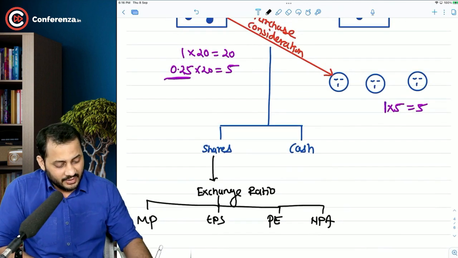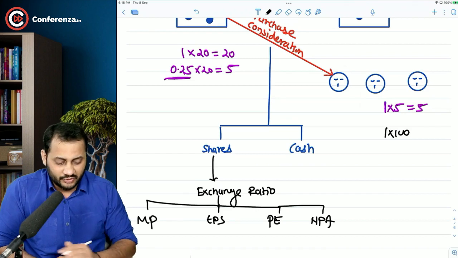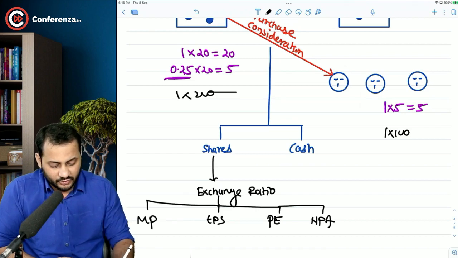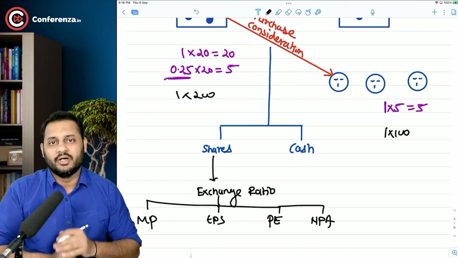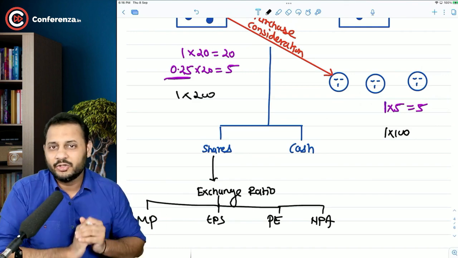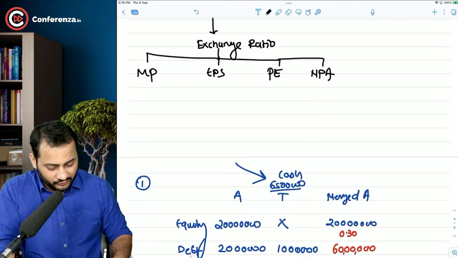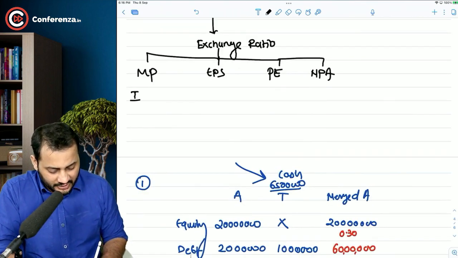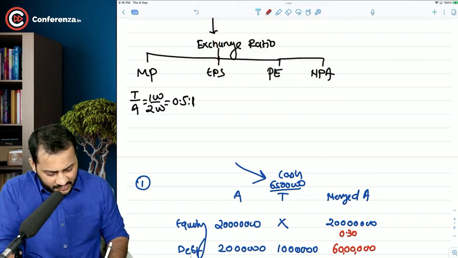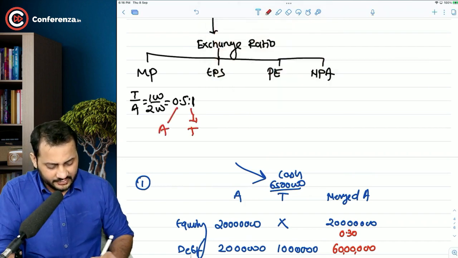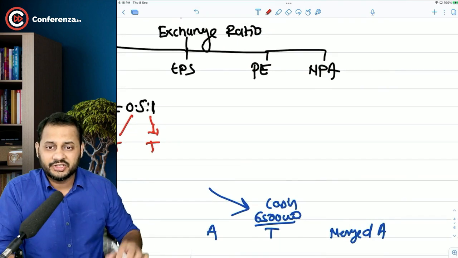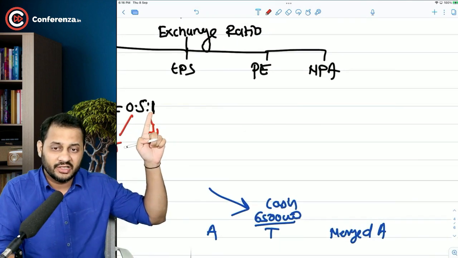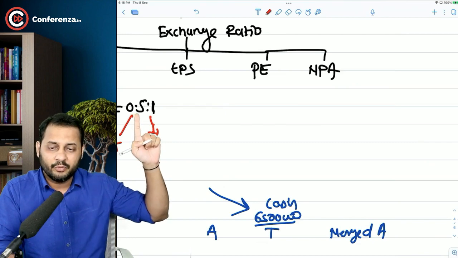We had discussed that the market price of 1 share of the target company was 100 and 1 share of the acquirer company was 200. Then how did we decide the exchange ratio? It was 100 by 200, that's 0.5. So what was the formula, sir? It was target by acquirer. 100 by 200, that's 0.5 shares for 1. For every share of their target company, we will give them 0.5 shares of our company.